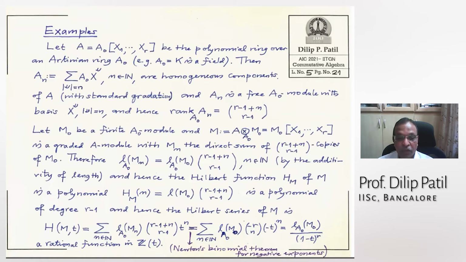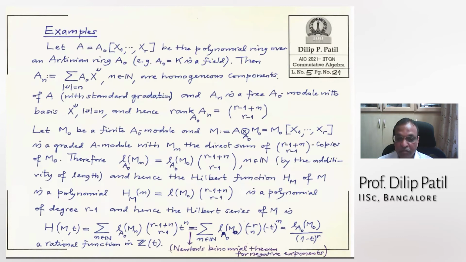And therefore now I want to expand by Newton's binomial theorem for negative exponents. Why did I do that? You will see. So this will be the same as this. I have corrected it here, but I forgot to correct it there. This is the same, and this binomial coefficient, r minus 1 plus n choose r minus 1, is minus r choose n, times minus t to the power n.